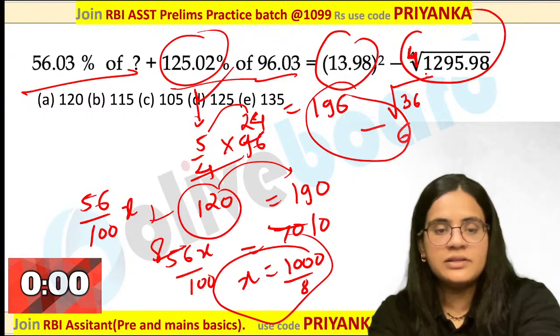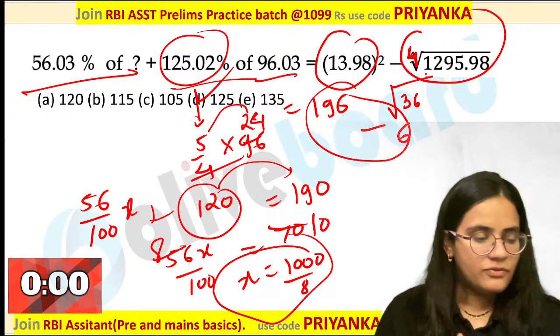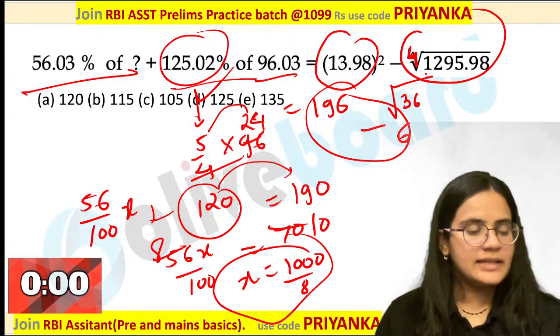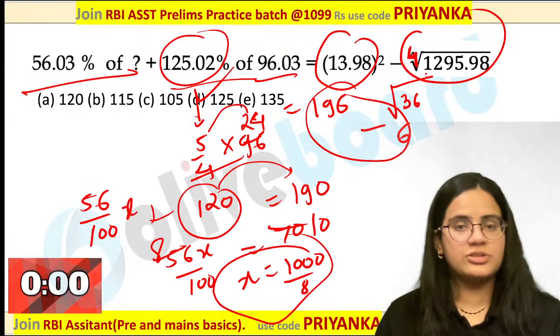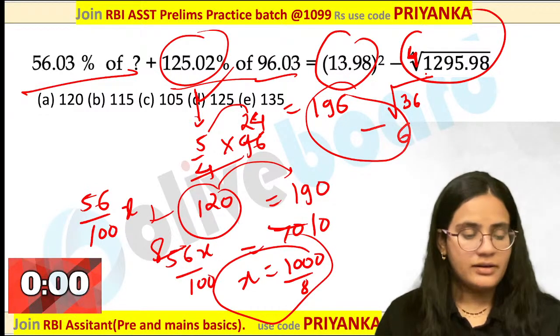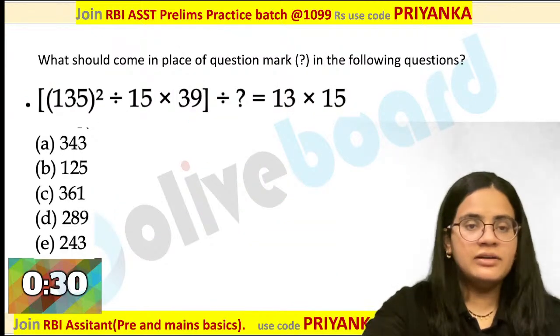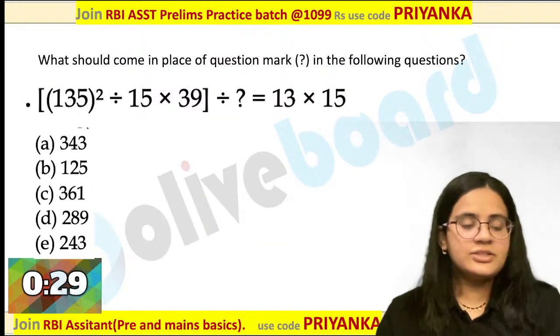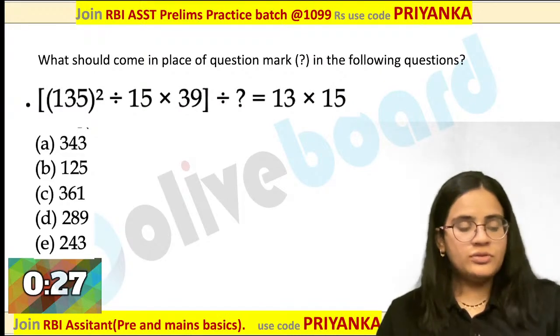Everybody is getting this one? Yes, perfect answer by many of you. Yes, you have to take the approximate value over here. So that is how 125 would be the perfect answer over here. I think everybody is following this one. Let us quickly move on to the next question over here.